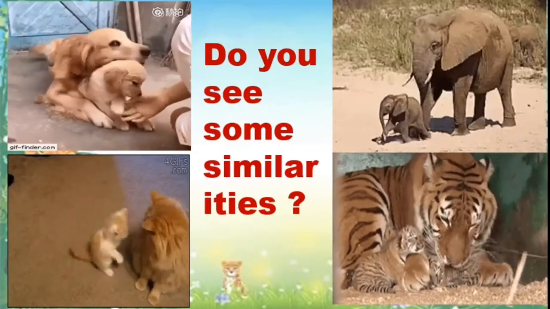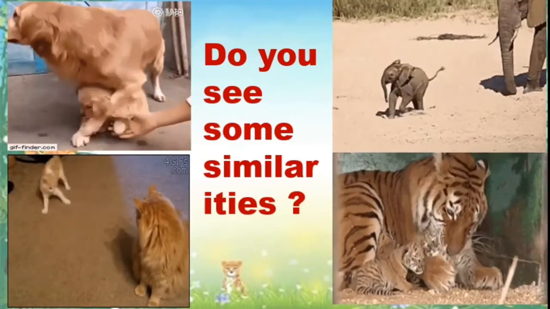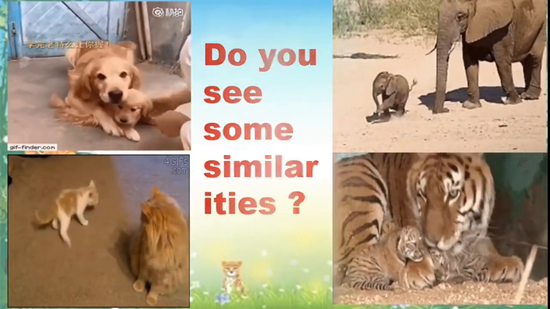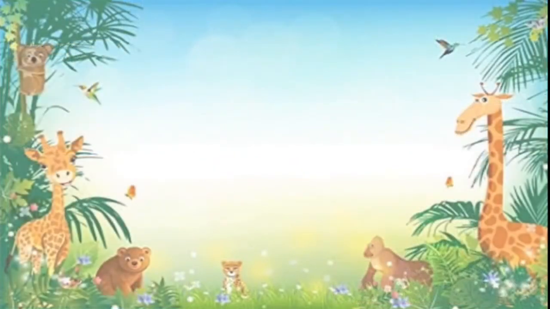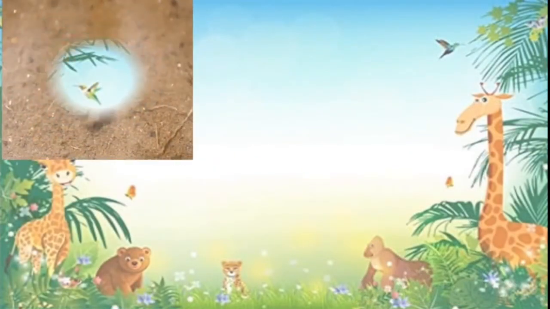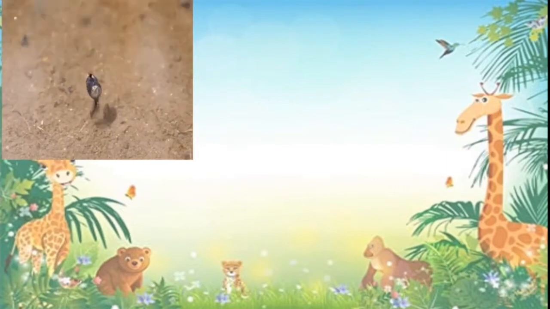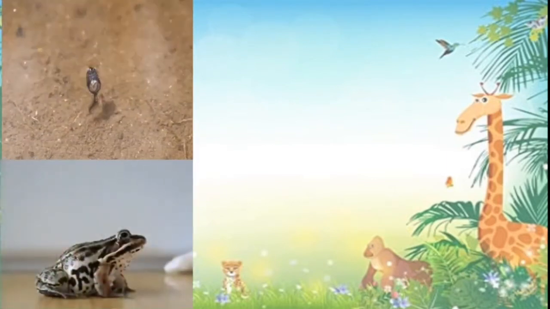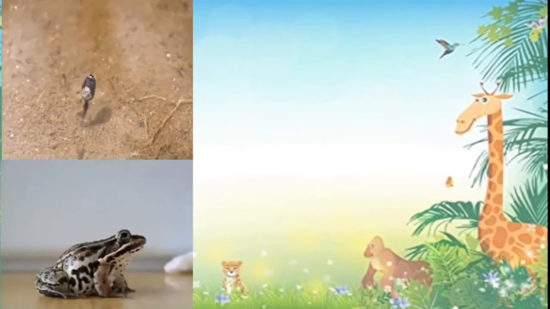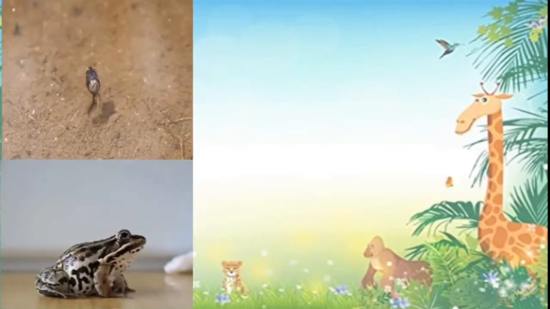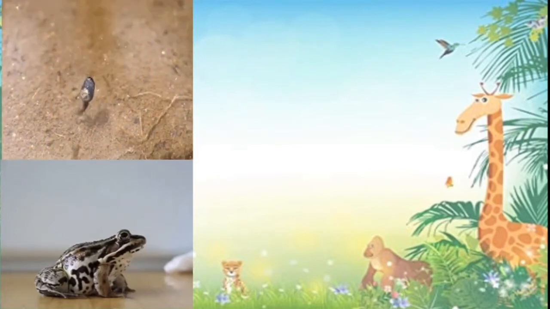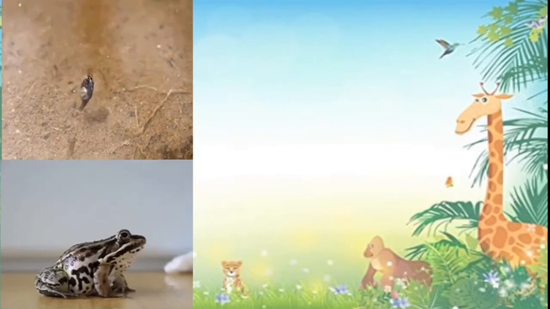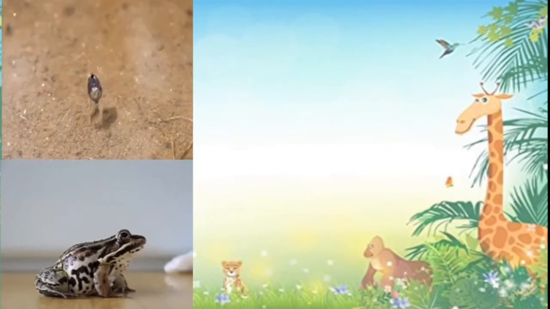Now, in this picture, you can see the young one of a frog. It is called a tadpole. The young one of a frog is called a tadpole. The tadpole has a tail, but the frog does not have a tail. The tadpole has a cylindrical body.